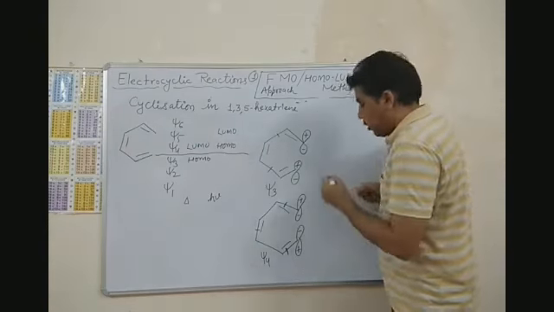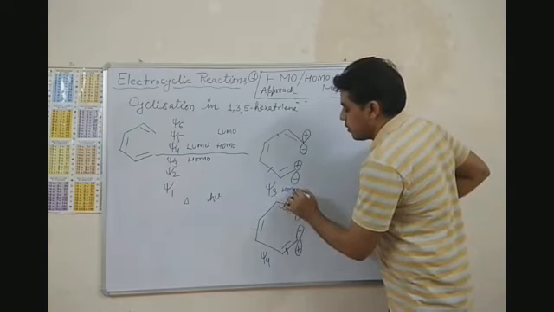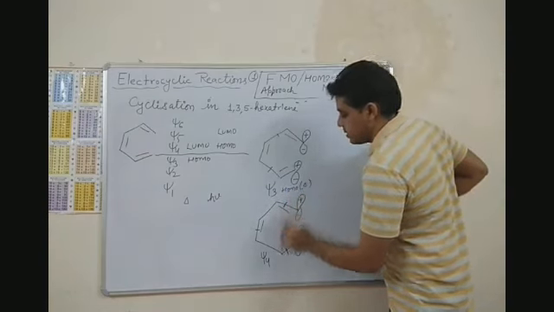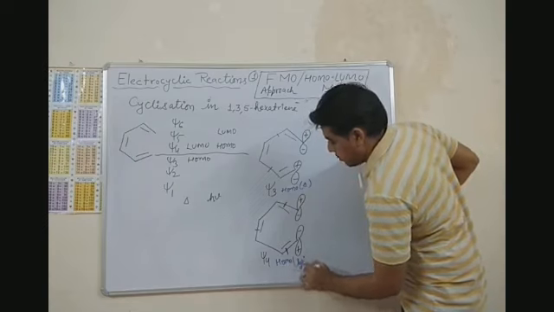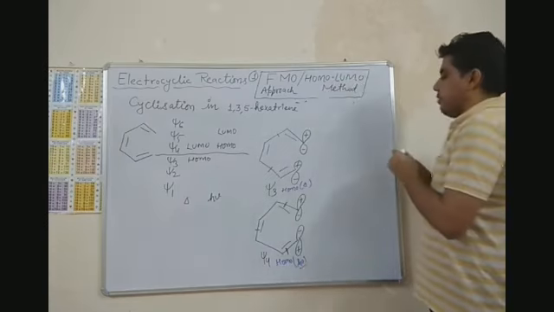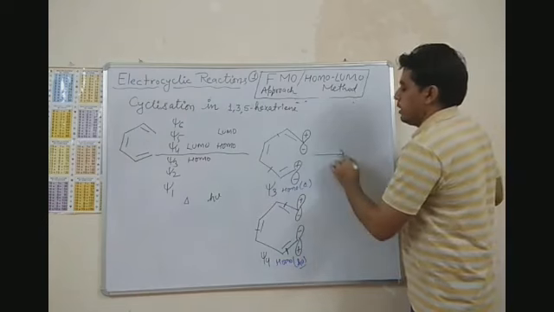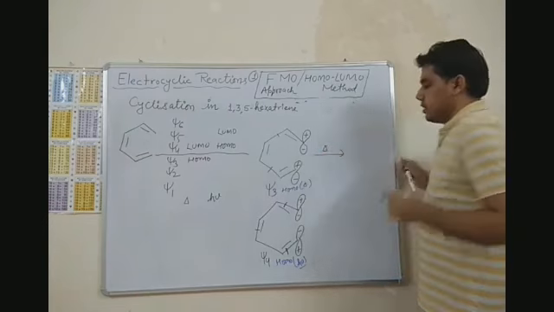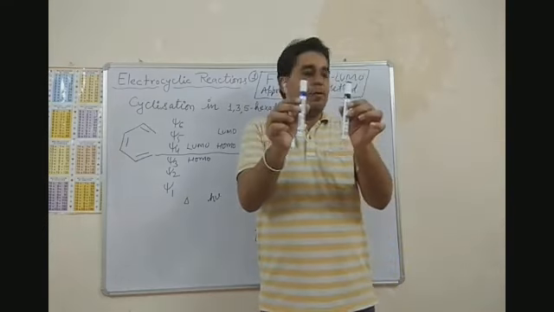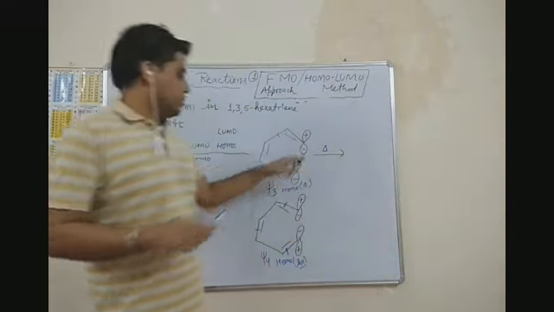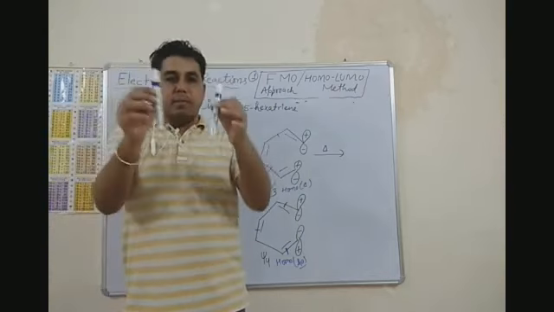It is HOMO in thermal condition and it is HOMO in photochemical condition. So if I apply thermal condition here, then I must rotate these two orbitals, because the orientation of two positive lobes is in upward direction.